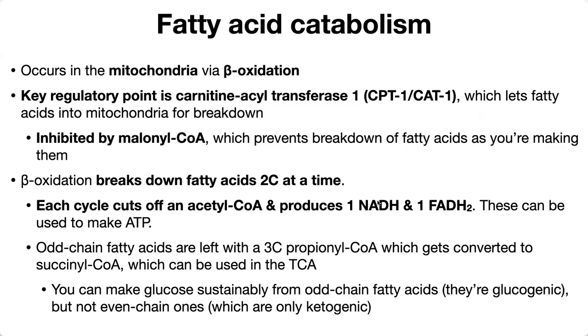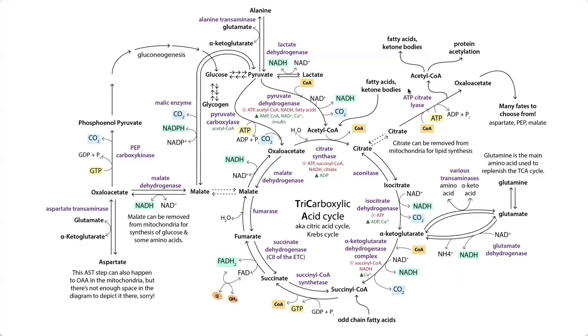It can replenish intermediates if we take intermediates out to do things like, say, make glucose. Therefore, we say that odd-chain fatty acids can be glucogenic, so we can make glucose from them, but not the even-chain fatty acids. That doesn't mean that you can't find carbons from your fats inside of your glucose. It just means that if all you had were fatty acids, they couldn't be used to sustainably make glucose, because they can't enter the TCA unless oxaloacetate is already present, and oxaloacetate wouldn't be present on net if you were taking out a malate for every acetyl-CoA you brought in. If you took out a malate to make glucose, that wouldn't work.